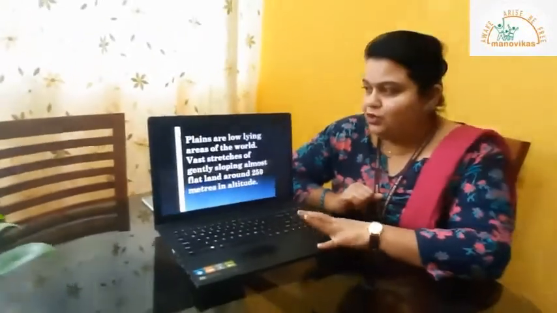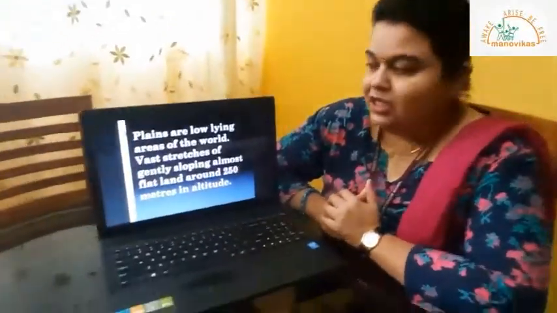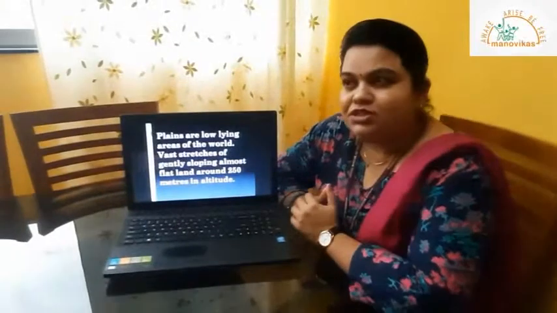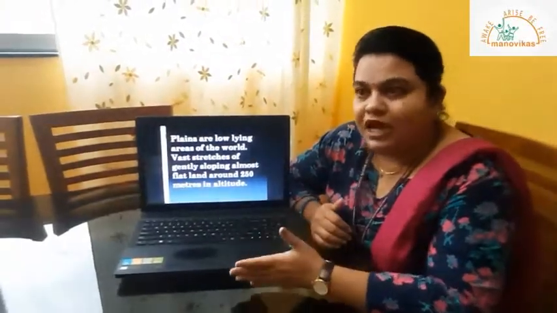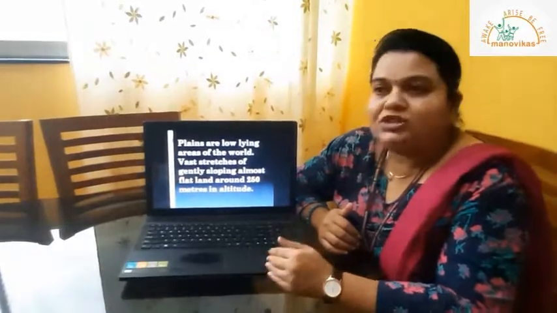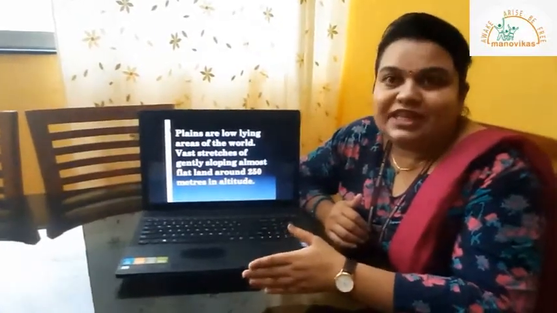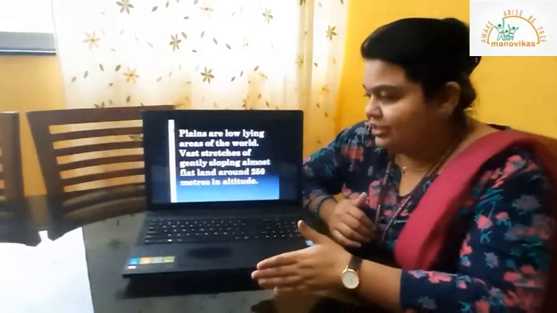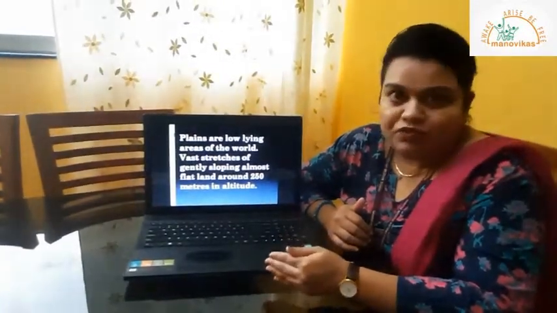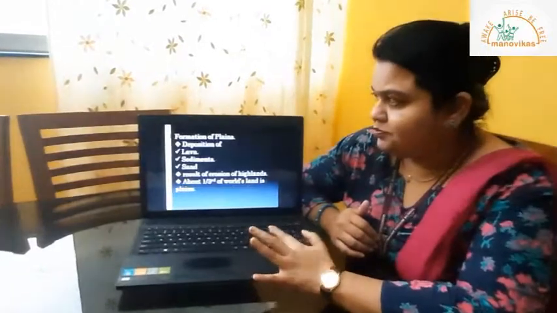Okay, to continue with plains, basically plains are the low-lying areas of the world which are the fertile regions, and these are vast stretches of land which are less than 250 meters in height. Okay, altitude wise it will always be less than 250 meters in height.